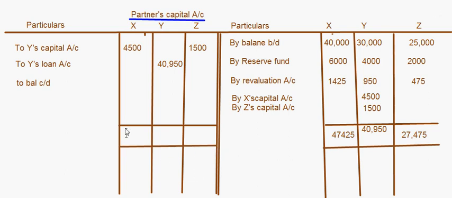So this is 47,425, and here it is 4,950, and here it is 27,475. Okay, now the balance for X will be 42,925, and this is for Z 27,475 minus 1,500. This will be 25,975, right? Okay.